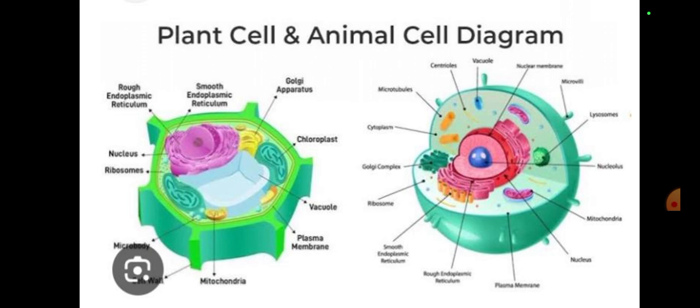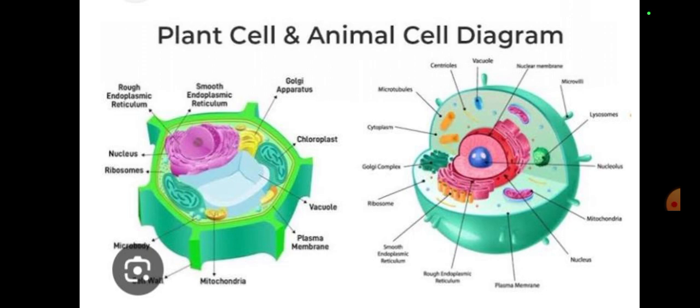So what would happen if a plant cell has no cell wall? If a plant cell has no cell wall, then there would be a big problem for the outermost covering, and the shape of a plant cell would not remain fixed or rigid. It would also have a structural support problem.